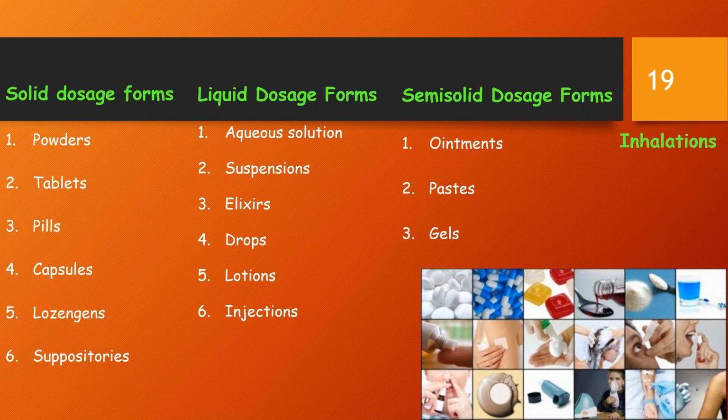The drug is incorporated in an oily base such as soft or hard paraffin, wool fat, or beeswax, etc. Ointments are not suitable for oozing surfaces because they do not allow evaporation of water.